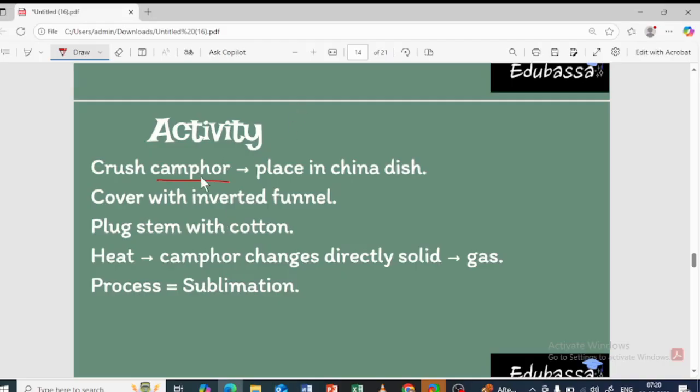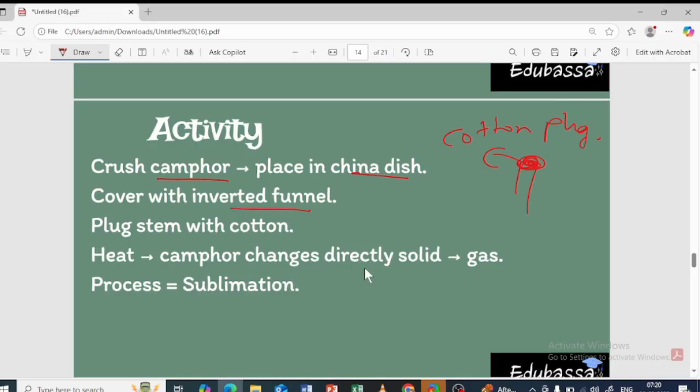So what you have to do is crush the camphor, place it in the china dish, and cover it with the inverted funnel. In the inverted funnel you have to plug a cotton plug over here, and you have to heat with the help of the burner.